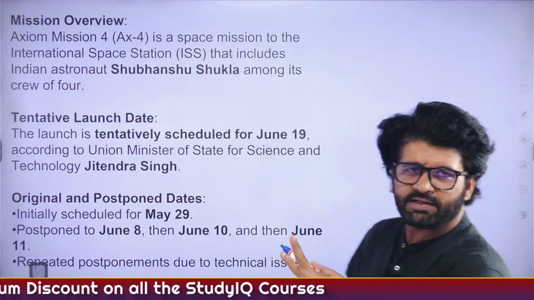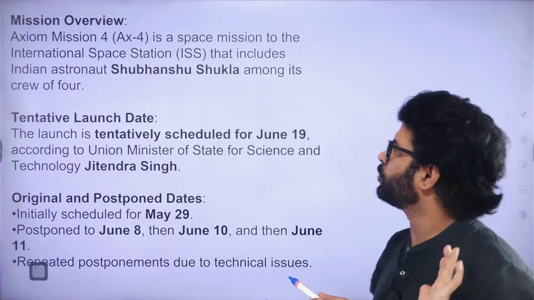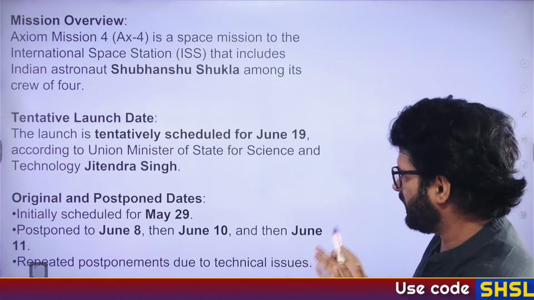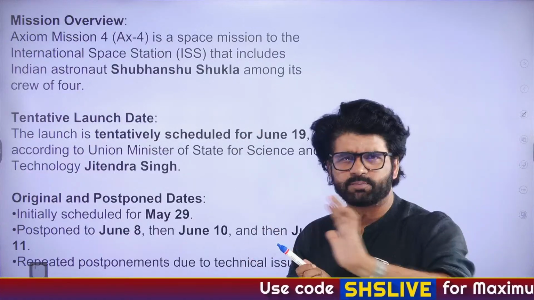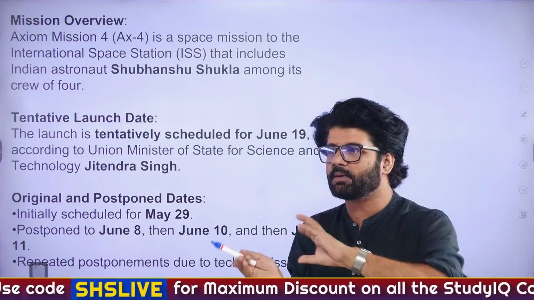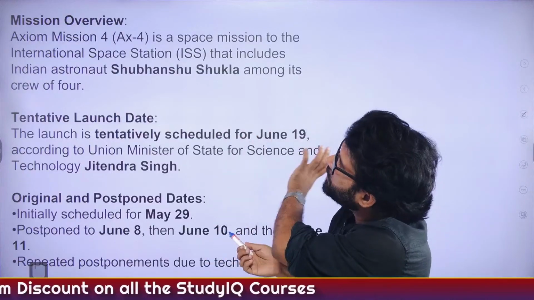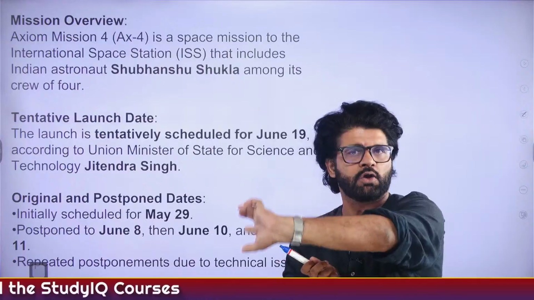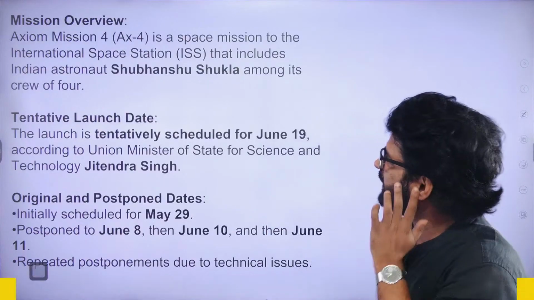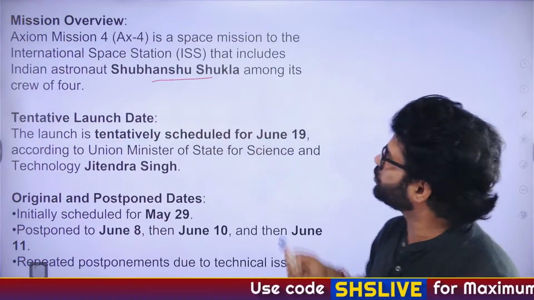So 3 entities are involved: Axiom Space, SpaceX, and our ISRO. NASA is not directly involved here. Maybe indirectly, yes, but not directly. So do remember, sometimes they will give you that the Axiom mission is launched by NASA. It's launched by Axiom Space. SpaceX is providing the launch pad, and ISRO is also involved because we are sending one of our astronauts. So it is a space mission to ISS that includes Indian astronaut Shubhanshu Shukla sir.